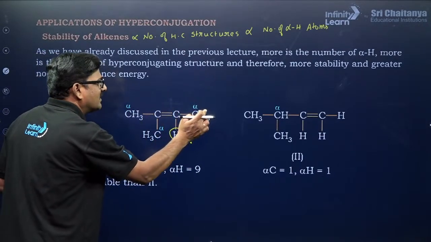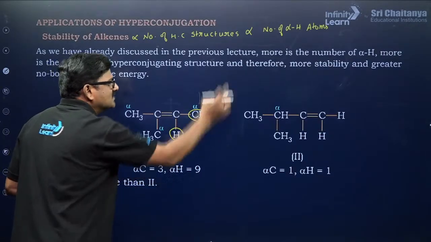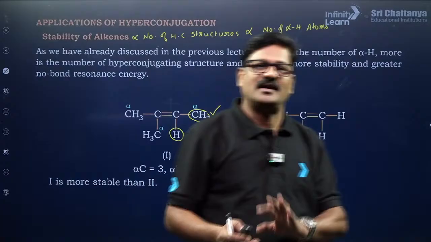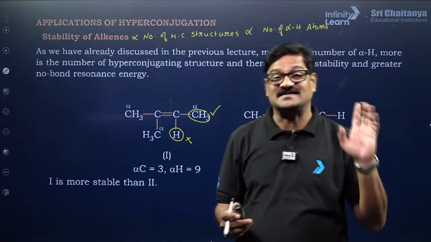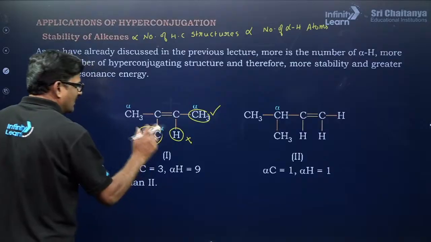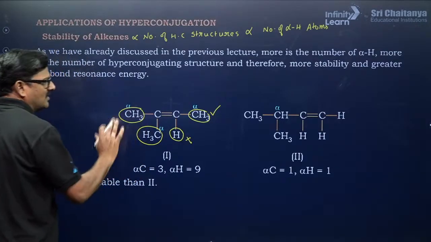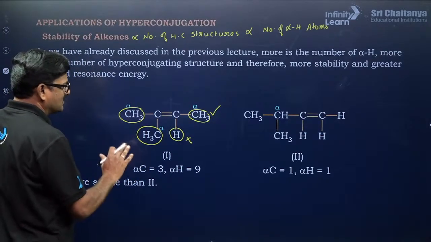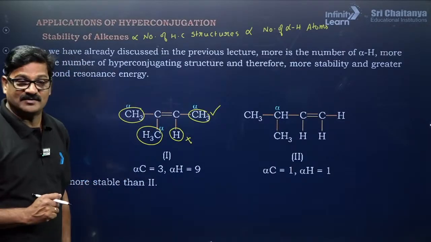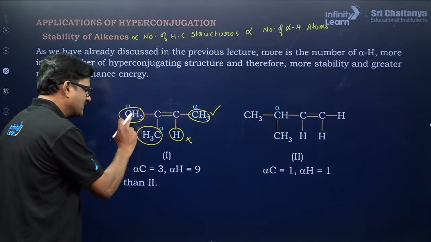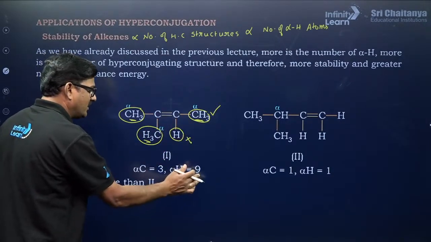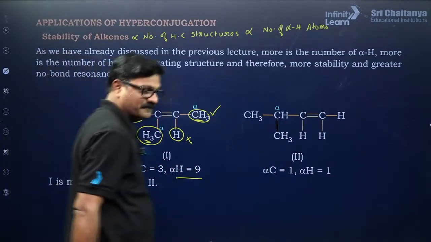Carbon that is directly attached to the carbon is alpha carbon. So if you understand this, you can handle hyperconjugation from the examination point of view. Now this is alpha and this is alpha. So there are 3 alpha carbons, and each alpha carbon contains 3 alpha hydrogens, so 3 plus 3 plus 3, total 9 alpha hydrogens are seen.